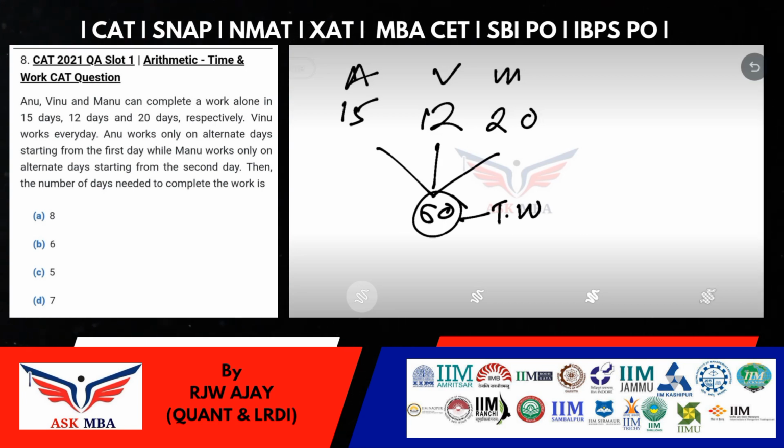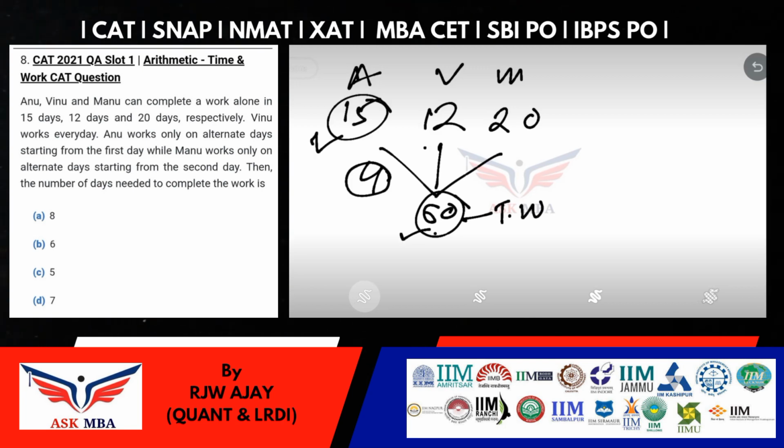Efficiency of Anu is 4 chairs per day. If we say these 60 chairs are your total work, so I can say Anu can make 4 chairs per day. How am I getting this 4? You need to divide this 60 by your number of days. So same for Vinu. If he takes 12 days to finish 60 chairs, it means he makes 5 chairs per day, right? And for Manu, he makes 3 chairs per day. Now these 4, 5, 3 are nothing but one day's work for these respective people.